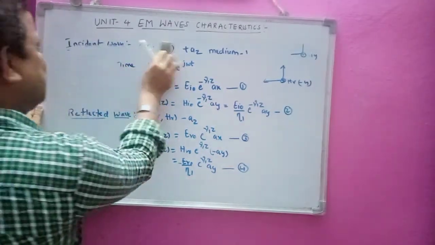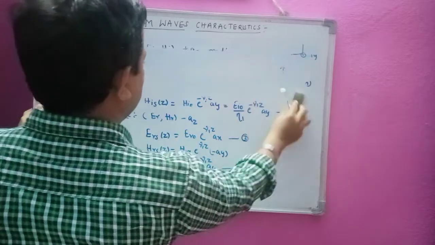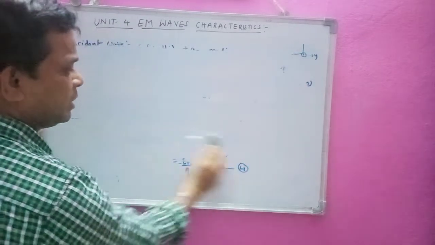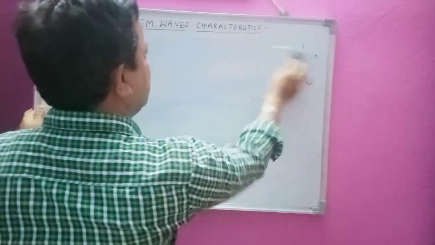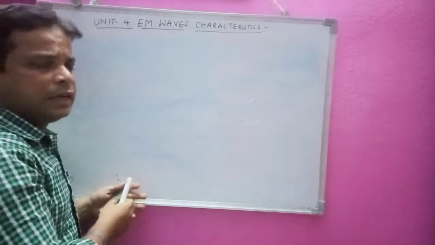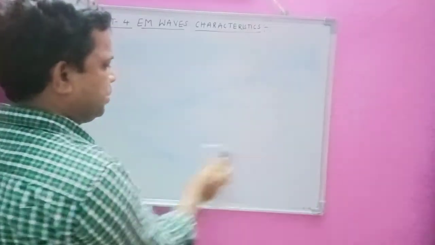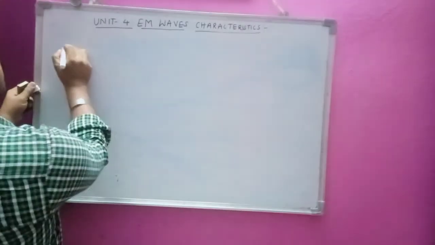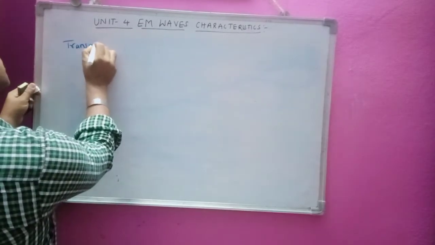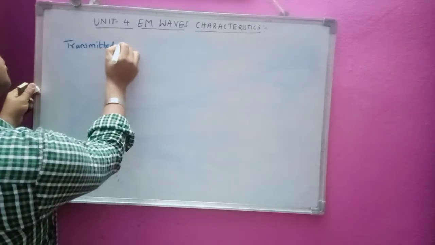Okay, as we have taken incident and reflected. Now all of you can easily say that the transmitted wave is in which medium? It is in the medium 2. Okay, hope you understood. So as we have taken in the first diagram, diagram A, as I have erased the diagram. So now let us talk about transmitted wave.